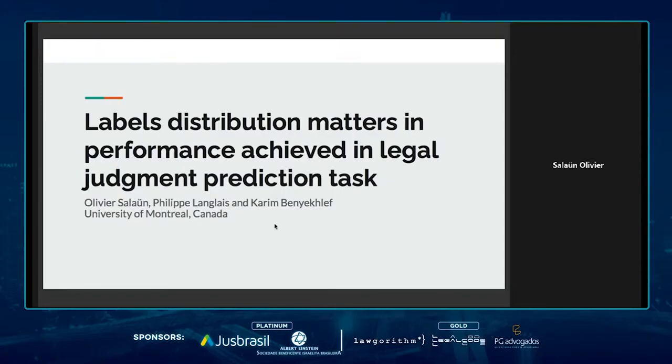Good morning, everyone. I'm presenting "Label Distribution Matters in Performance Achieved in Legal Judgment Prediction Task." The authors are Olivier Salaün, myself, Philippe Langlais, and Karim Benyekhlef from the University of Montreal in Canada.